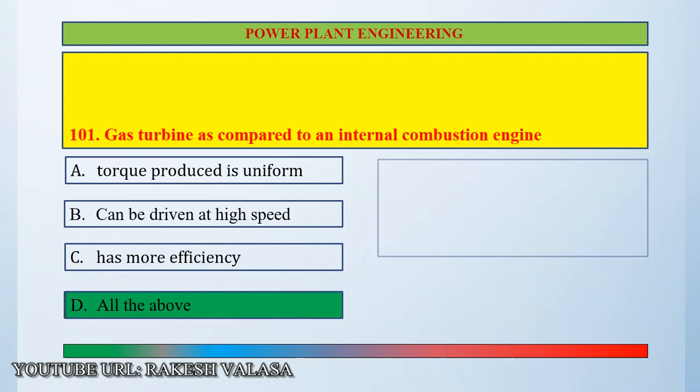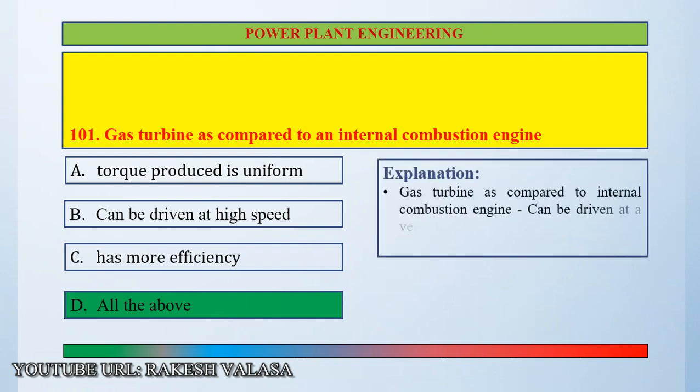Let us see the explanation. Gas turbine as compared to internal combustion engine can be driven at a very high speed, produces uniform torque and has more efficiency. So the correct answer is all the above.